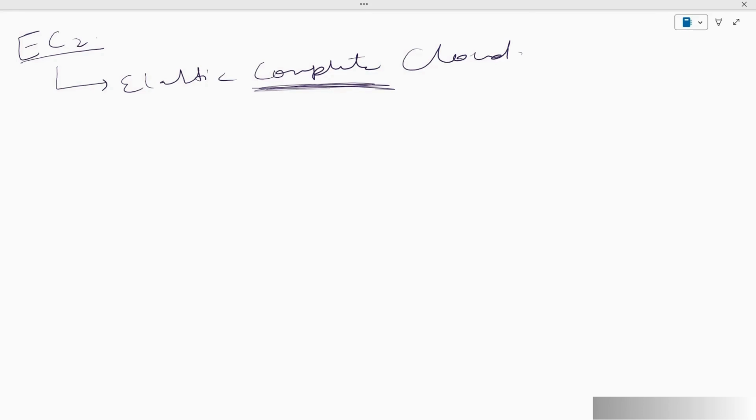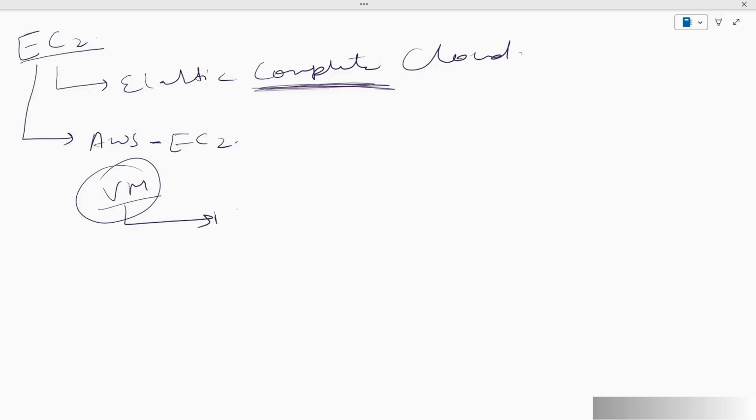Talking about how EC2 uses virtualization, first of all, we should know that EC2 is a service in AWS that helps us create virtual machines. The AWS EC2 service provides virtual machines in the cloud. These VMs are created in the cloud, on AWS, and they help us run applications without needing to manage physical servers. As we discussed already, these are not physical servers, they are just virtual servers created in the cloud from the AWS side, that we can use to perform any kind of computing task.